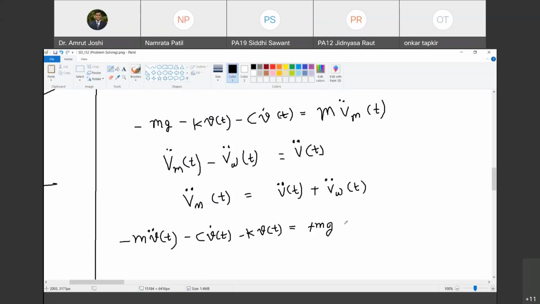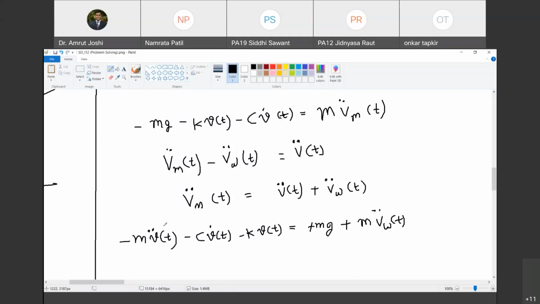बोलो. Plus m vw double dot of t. देखो यहाँ पे vm double dot of t, when I substitute it here as v double dot of t plus vw double dot of t, I have taken care of v double dot of t, but the term pending is vw double dot of t. Happy? Are you with me? चलो. Now left hand side से negative sign cancel throughout कर सकते हैं. It can be assigned to right hand side.